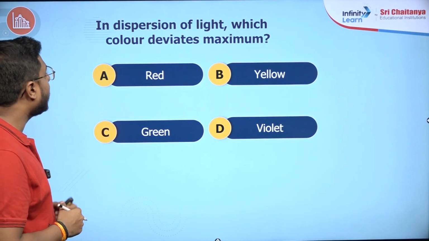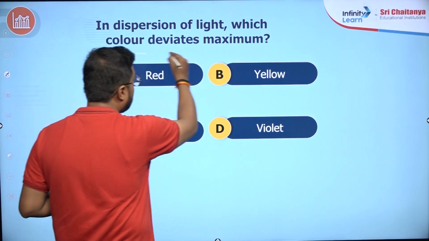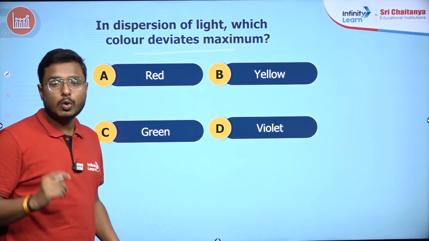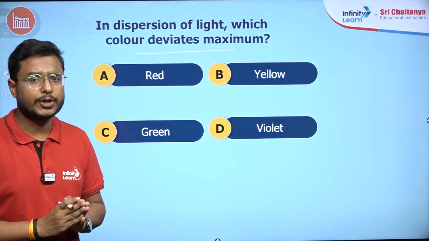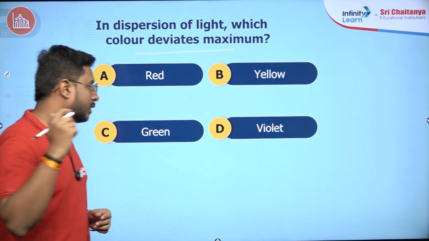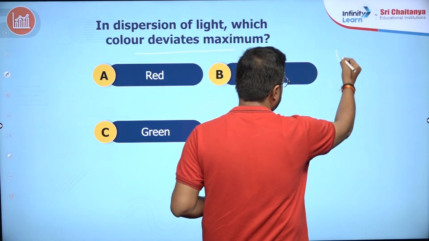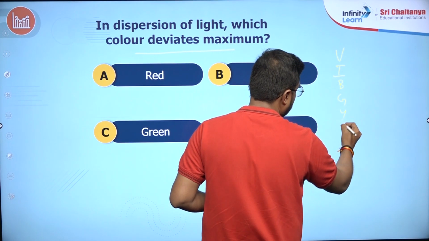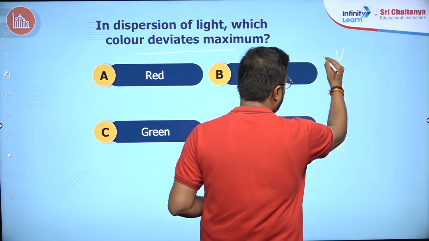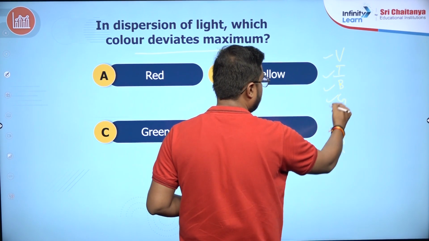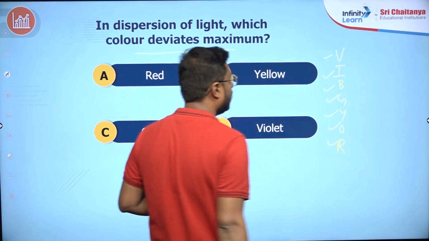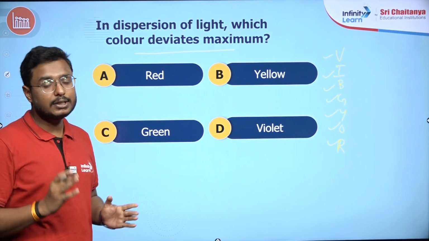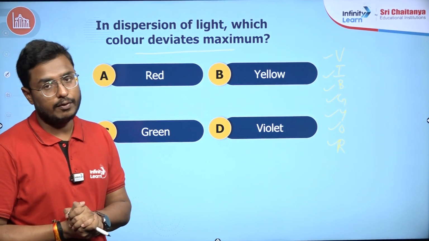In dispersion of light, which color deviates the maximum? So whenever dispersion of light happens, which color has the maximum deviation? That you need to answer. What are the colors there? We all know that. That is VIBGYOR. Violet, indigo, blue, green, yellow, orange, and red. Now they are asking about the maximum deviation. So that is something which is related to the wavelength.